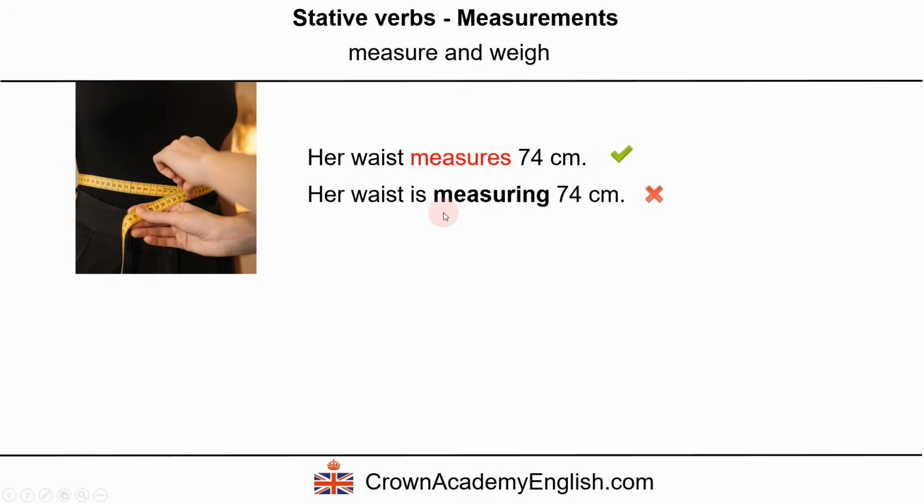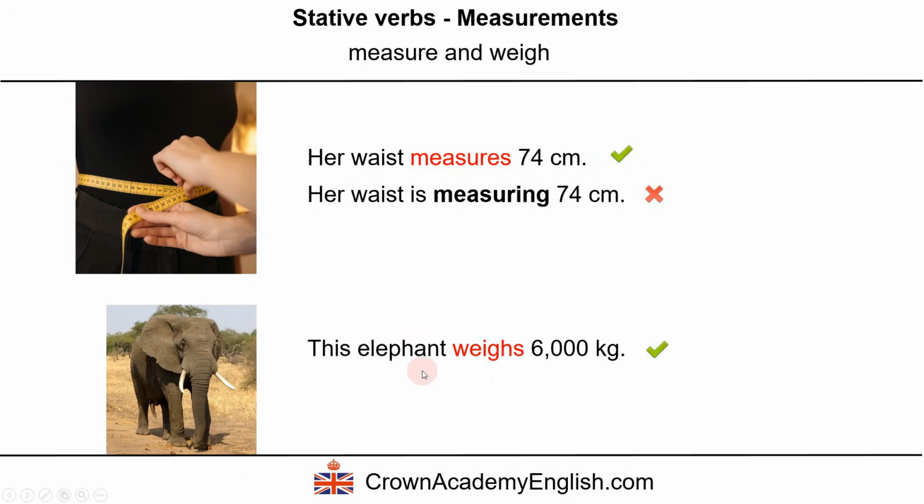But this is wrong. This elephant weighs 6,000 kilograms. This is correct in the present simple form because weigh is a stative verb. But again, this is wrong. Okay?